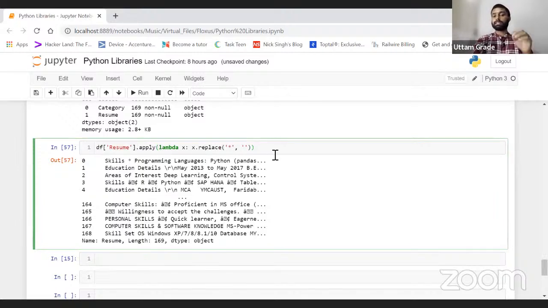Apply is a method which will apply all these functionalities one by one to every single record. So what is the meaning of this?